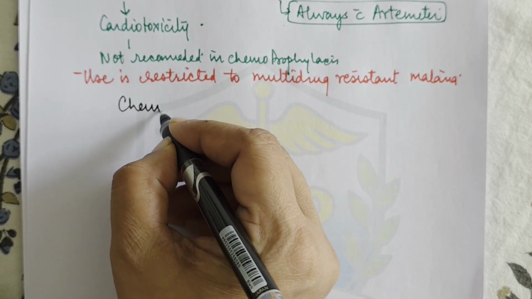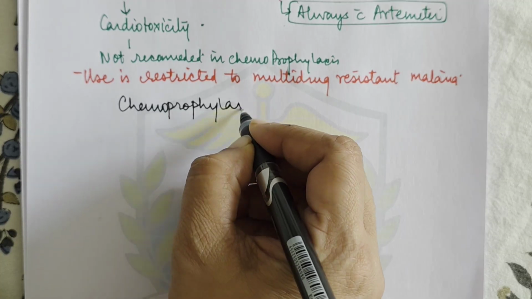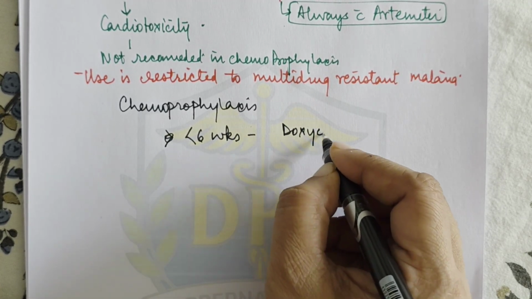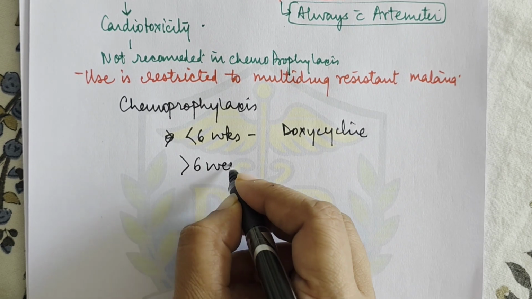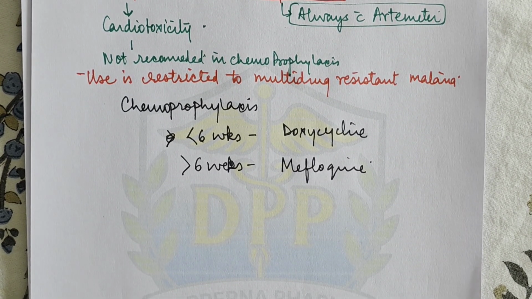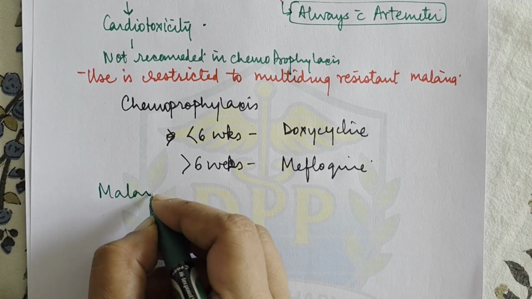So when we talk about chemoprophylaxis, what are the drugs of choice? For less than 6 weeks, we use doxycycline. For more than 6 weeks, we use mefloquine. Okay. Treatment of malaria, what is the normal regimen?